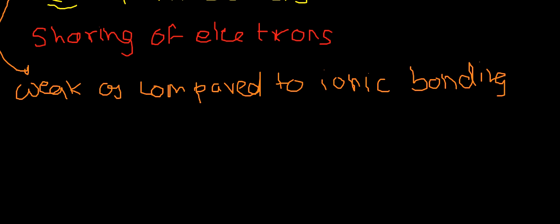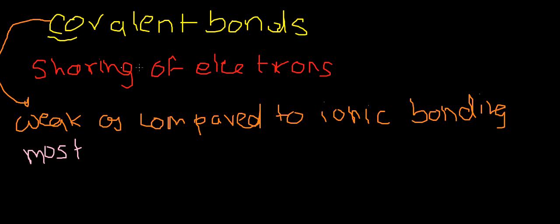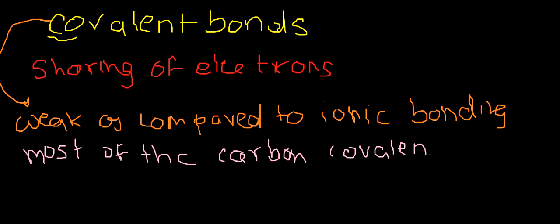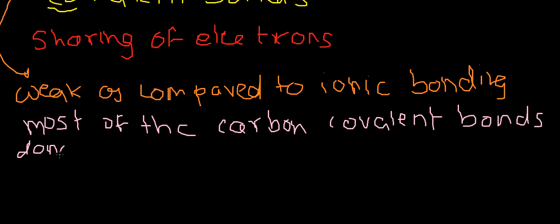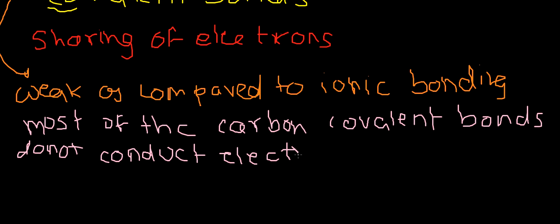Covalent bonds share electrons, they are weak in nature as compared to ionic bonds, and most of them do not conduct electricity. Especially most of the covalent bonds formed by carbon do not conduct electricity, as they don't have free ions, and free ions are necessary for the conduction of electricity.